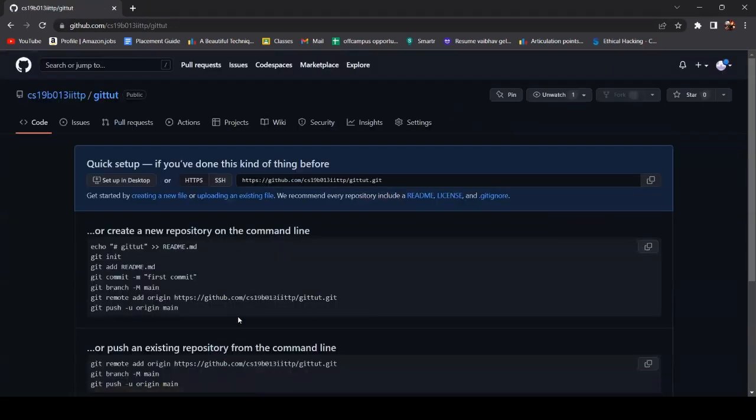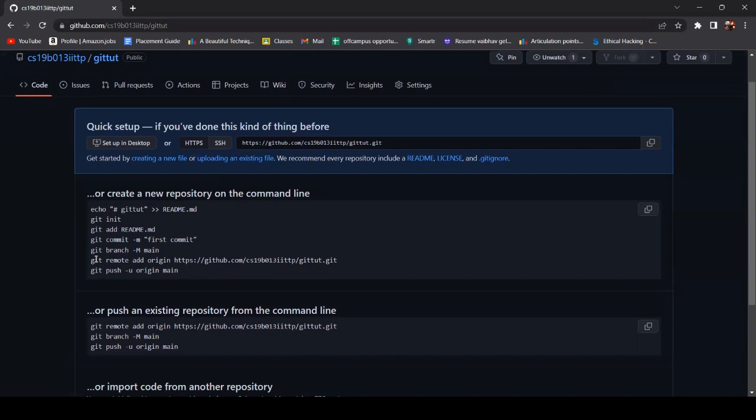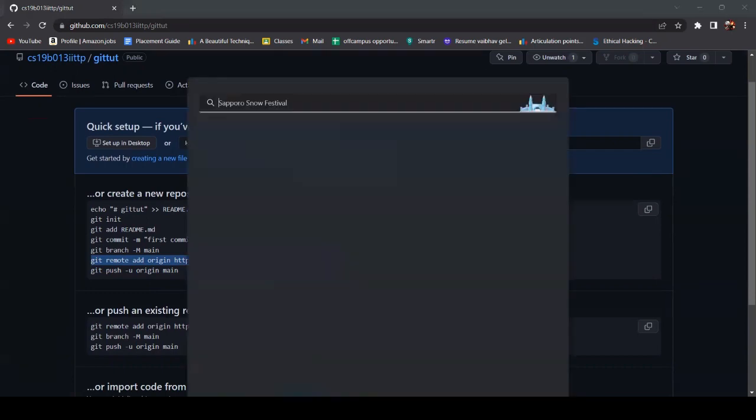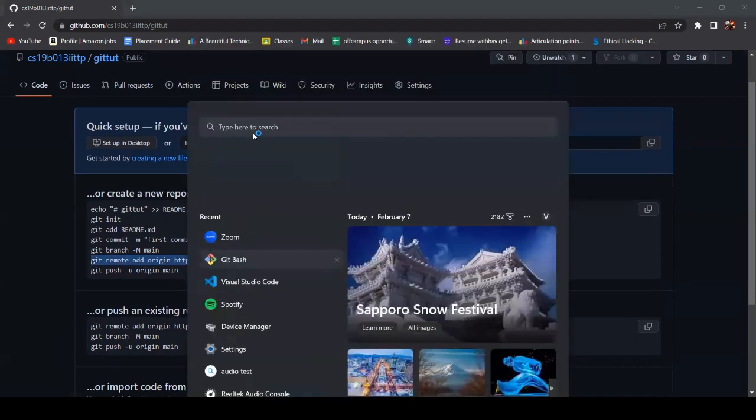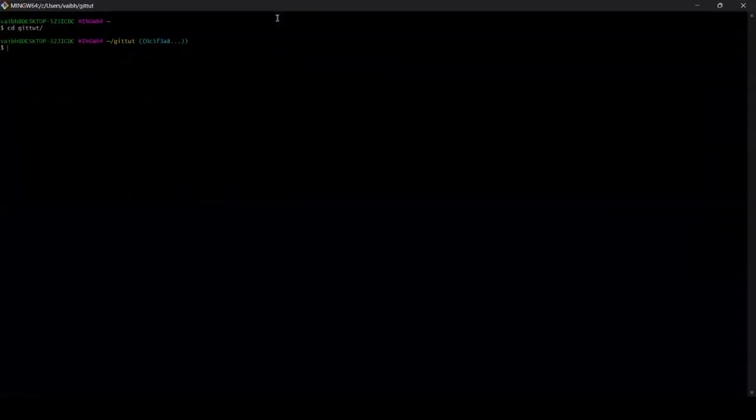I'm just leaving it as public. And GitHub people are really kind enough to us. They are giving some sort of instructions on how to link this cloud to our local thing, right? And for doing that, this is the command that we need. Git remote add origin, whatever it is there. And now we will go back to the Git Bash page that we were looking at. We have to go into Gitute. Now that we are inside Gitute, okay.